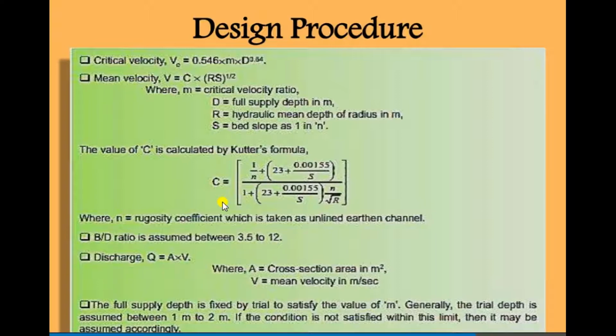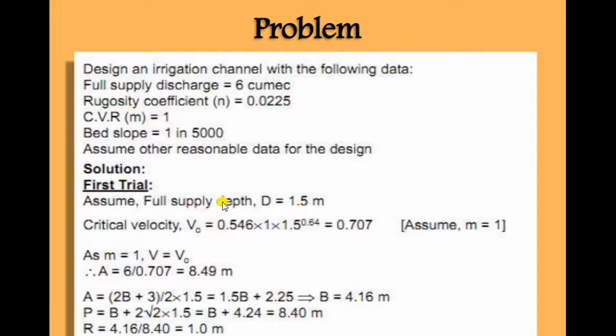Here n is the rugosity coefficient, which we previously discussed. The B by D ratio is assumed between 3.15 to 12, and for the discharge formula we use Q is equal to A into V. The full supply depth is fixed by trial to satisfy the value of M. Generally, the trial depth is assumed between 1 meter to 2 meters. If the condition is not satisfied within this limit, then we have to assume accordingly.